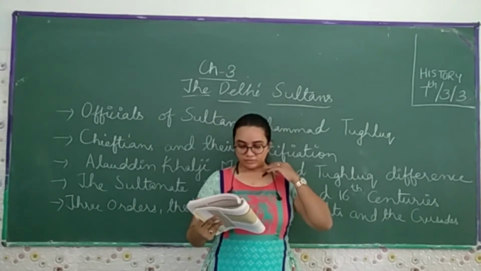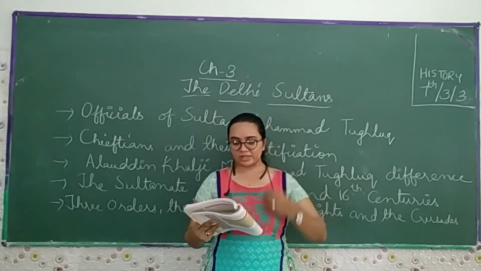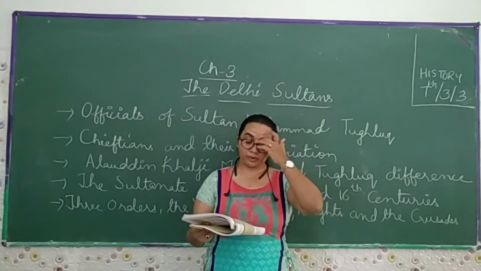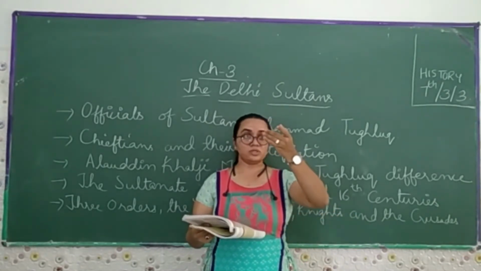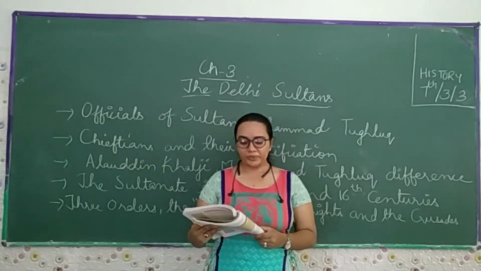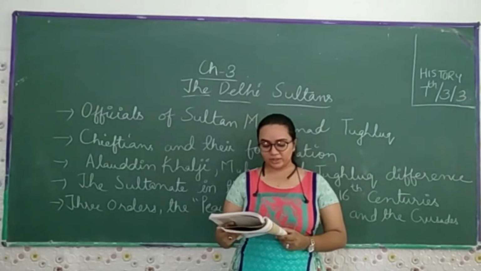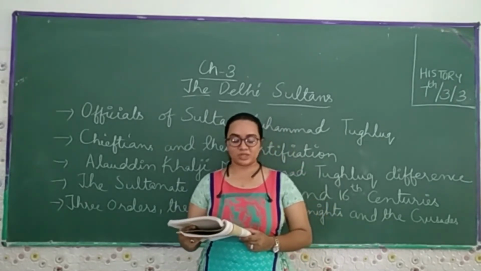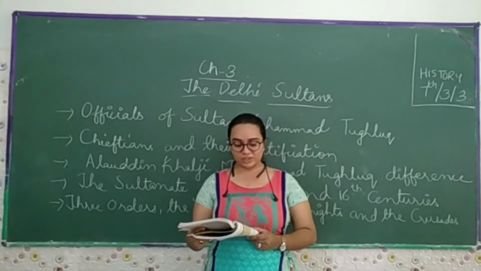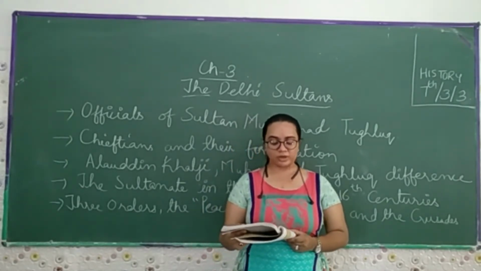So the residents and the soldiers emptied that fort, and the residents of the old city were sent to Daulatabad. Daulatabad is in the south of Delhi. The soldiers had to be fed. This was done through the produce collected as tax from the lands between the Ganga and Yamuna. The tax was fixed at 50 percent of the peasants' produce.